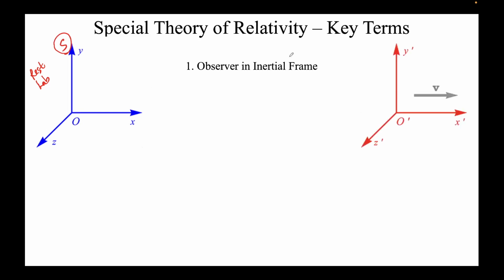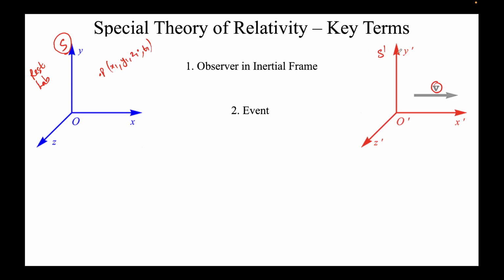Also, as I've told, an inertial frame can be moving. So this is a frame S prime which is moving at a constant velocity v. Note that v is a constant in the positive x direction, and another observer is sitting at O prime. So O and O prime are two observers. They will observe some things called events. What is an event? An event can be anything, like clapping or bursting of a bubble, any visual, audio, anything of significance is an event, and we denote it by coordinates x1, y1, z1, t1.